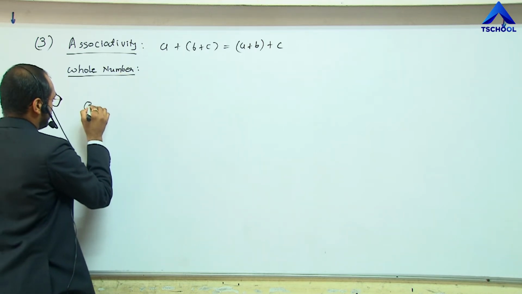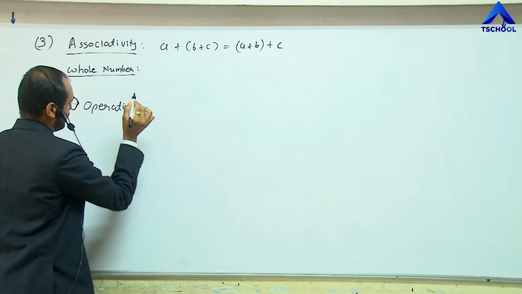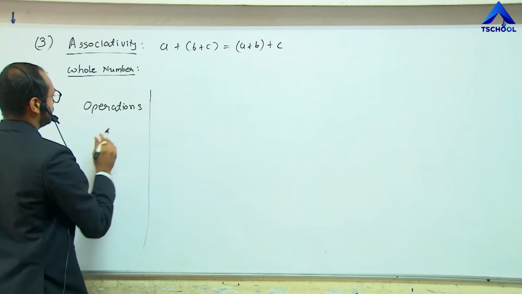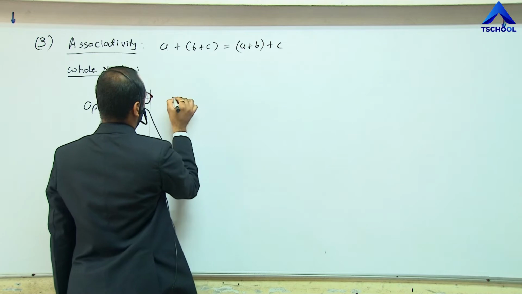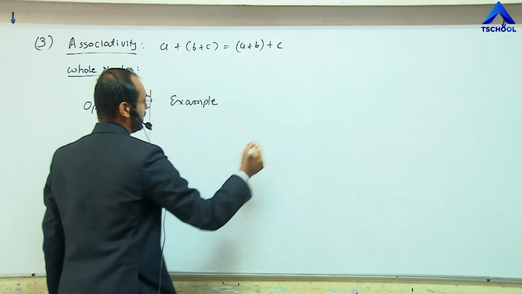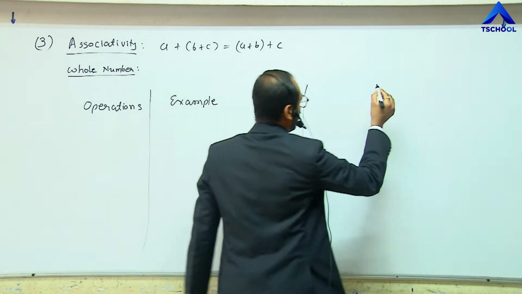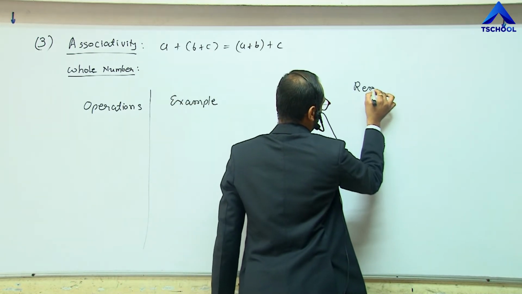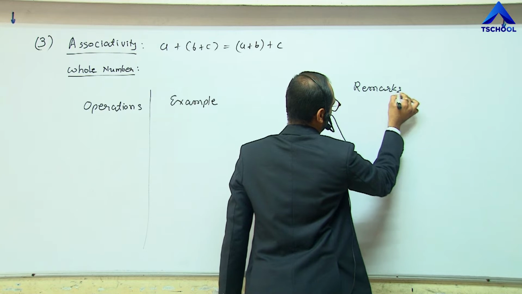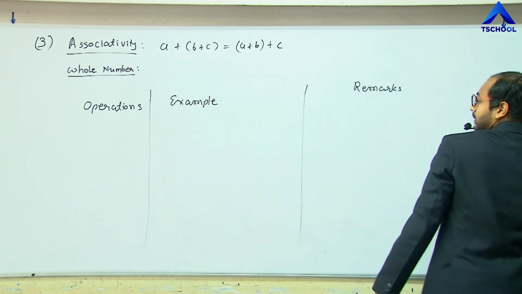For certain operations, to understand that operation, we will take some examples and then we will conclude that condition.